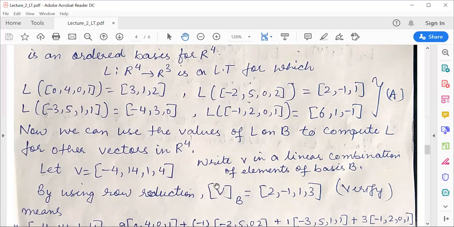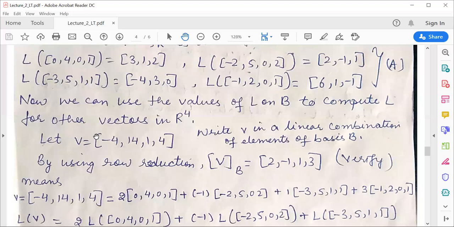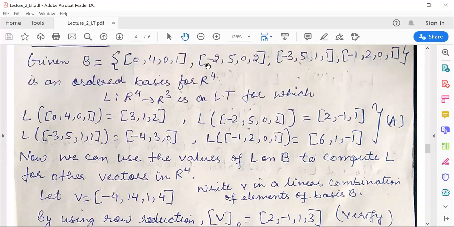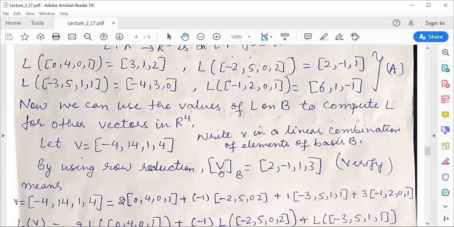What is the coordinate vector? As we have studied in the vector spaces topic, this is nothing but writing this vector as a linear combination of the elements of your basis set. Here my basis set B has elements (0, 4, 0, 1), (-2, 5, 0, 2), (-3, 5, 1, 1), (-2, 0, 1). To find the coordinate vector of v with respect to basis B, I need to write this v as a linear combination of the elements of basis B.